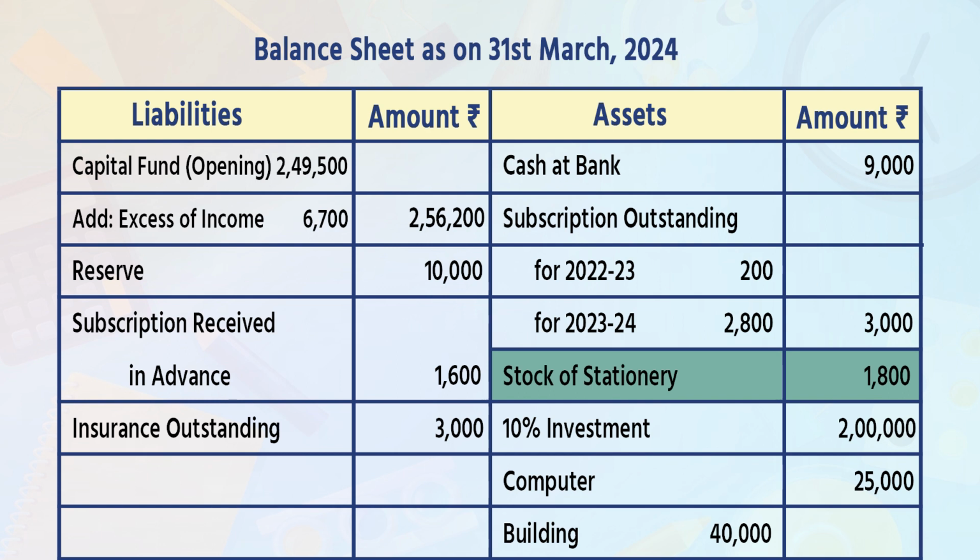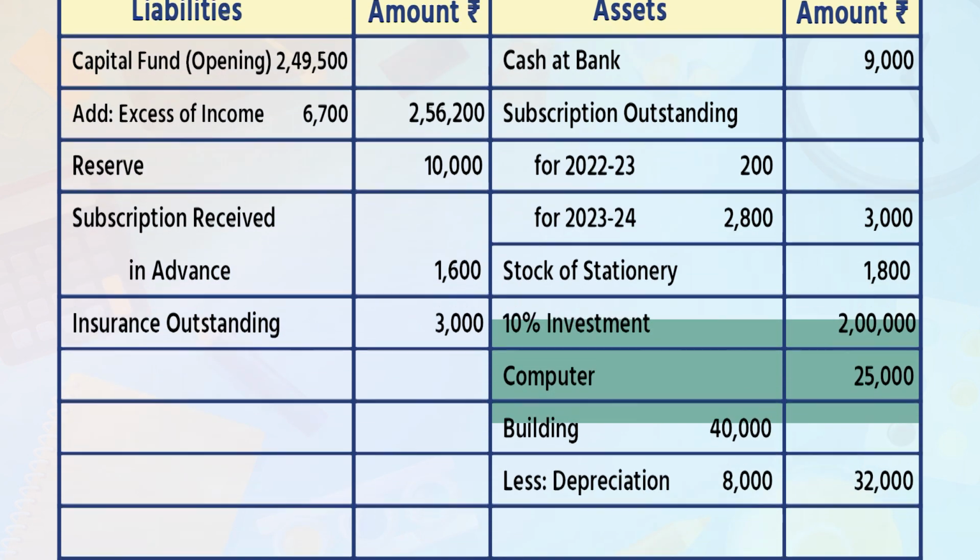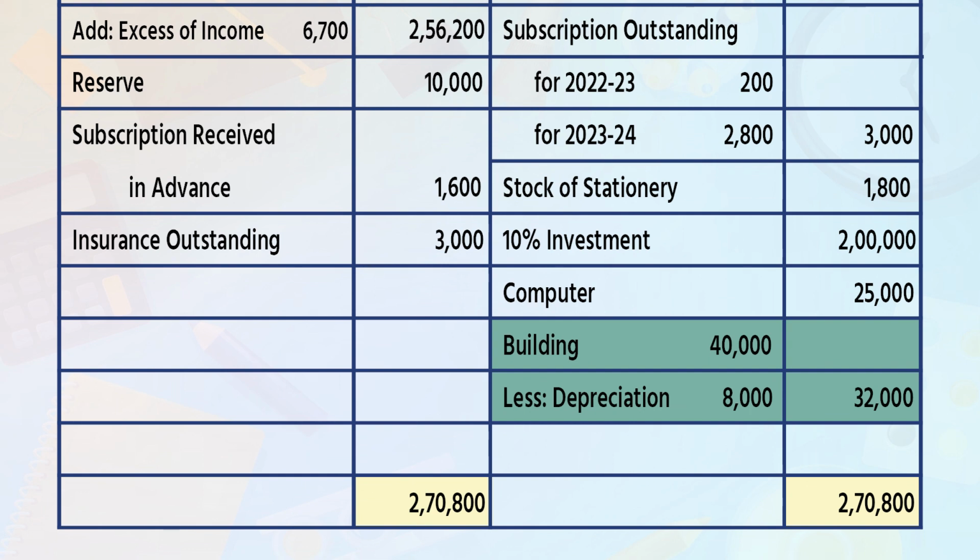Stock of stationery 1,800. 10% investment 2 lakh. Computer 25,000. Building in the inner column 40,000 less depreciation 8,000, 32,000 in the outer column. Total of asset side is 2,70,800. In non-trading concern, we have studied 9 illustrations.